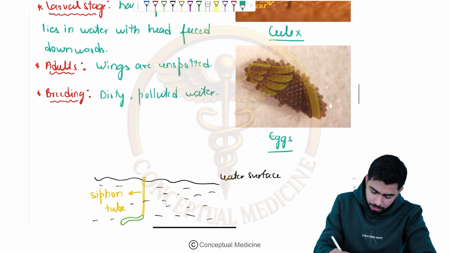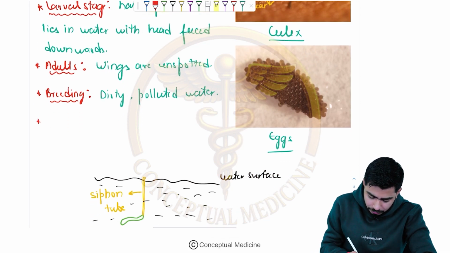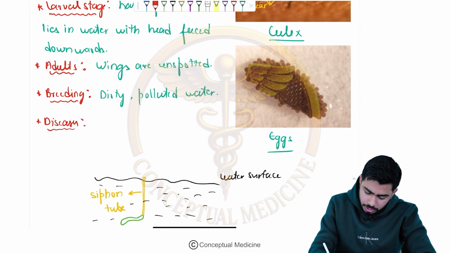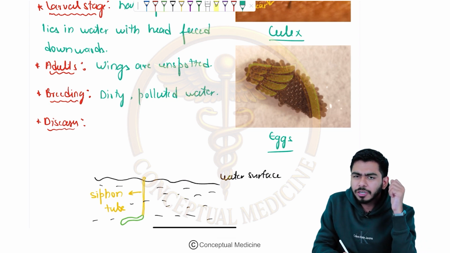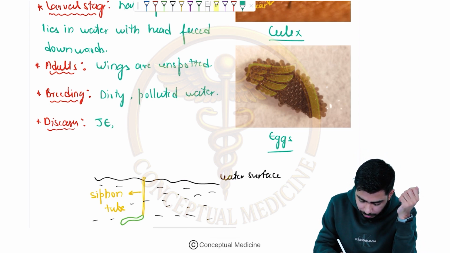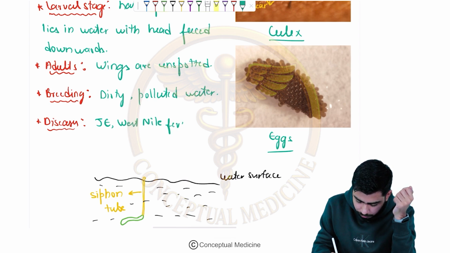Okay, then if we talk about the diseases, which kind of diseases shall we talk about as far as this Culex mosquito is concerned? So the diseases are so many. For example, it can cause Japanese encephalitis, it can cause West Nile fever, it can cause Bancroftian Filariasis, right?